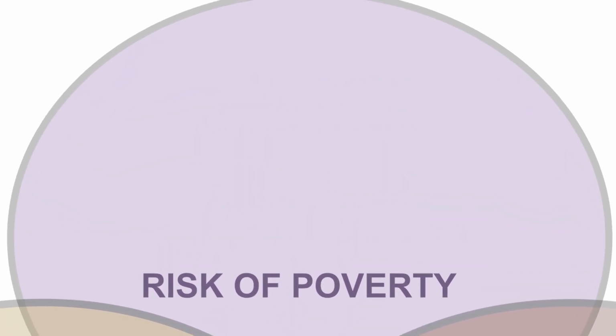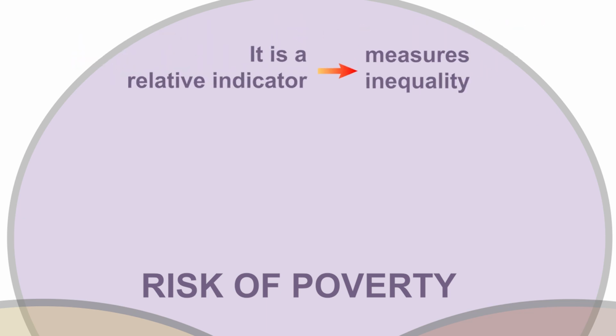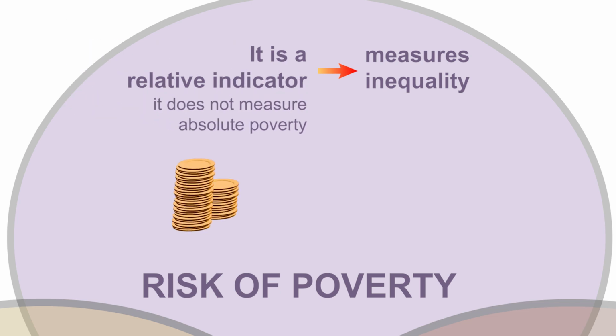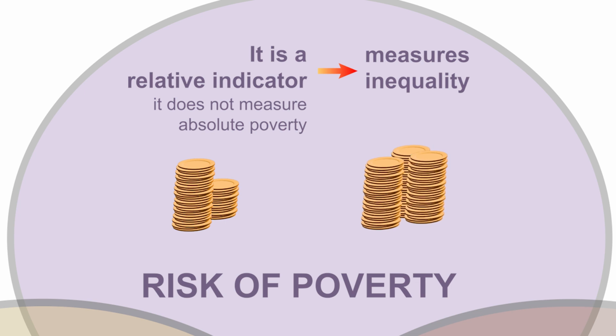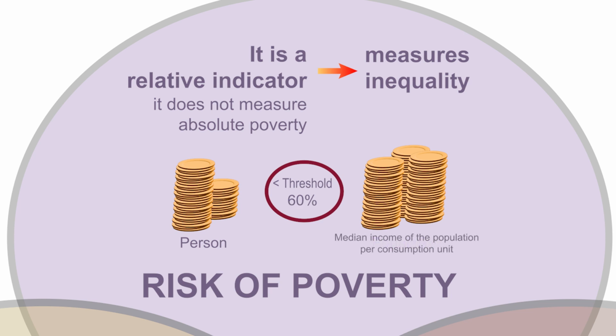Risk of poverty. The risk of poverty is a relative indicator that measures inequality. It does not measure absolute poverty, but rather how many people have low income in relation to the total population. To determine if a person is at risk of relative poverty, their income is compared to that of the rest of the population. If this income is below a certain threshold, that person would be at risk of poverty. That threshold is defined as 60% of the median income of the population per consumption unit.